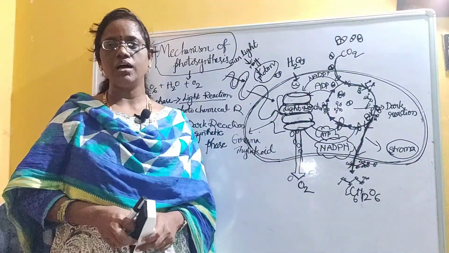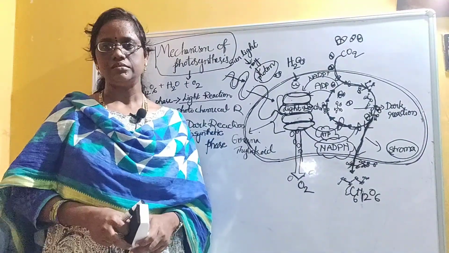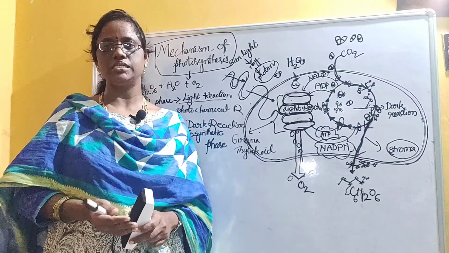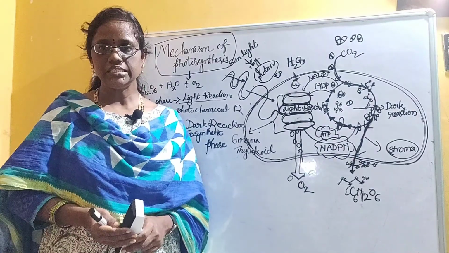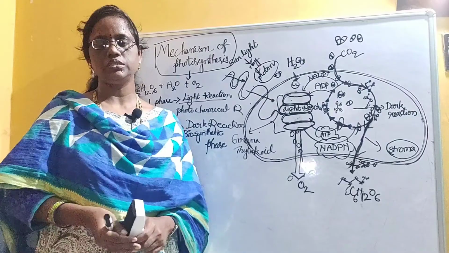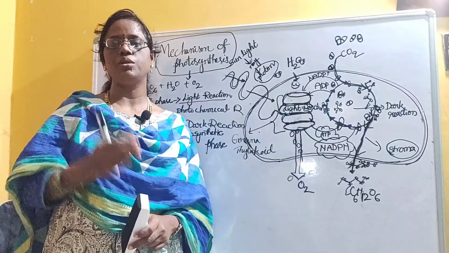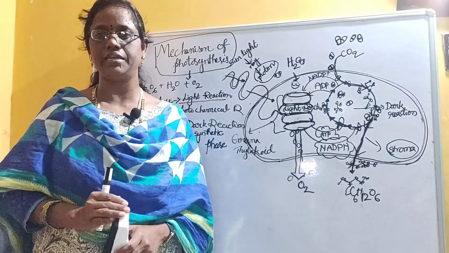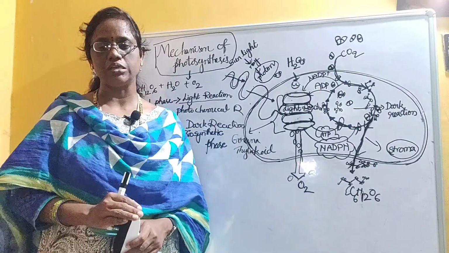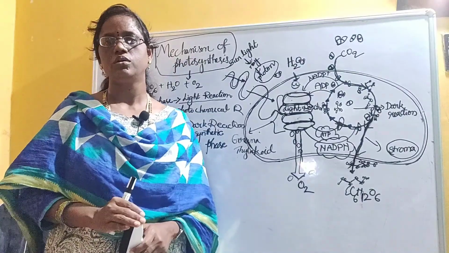So already you have learned in your earlier classes what photosynthesis is. Photosynthesis is a physical process. It is a biological process which takes place in all the green plants. With the help of photosynthesis, all the plants can prepare their own food.